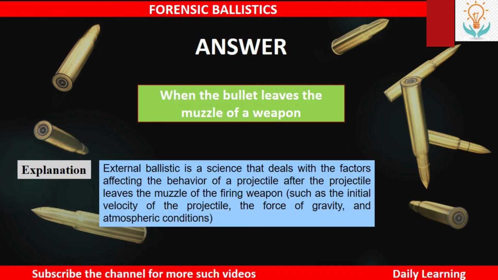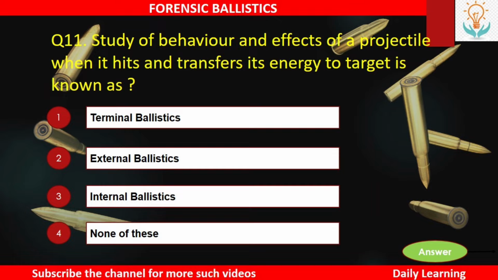So the answer is when the bullet leaves the muzzle of a weapon. External ballistics is a science that deals with the factors affecting the behavior of a projectile after the projectile leaves the muzzle of the firing weapon, such as initial velocity of the projectile, the force of gravity, and atmospheric conditions.